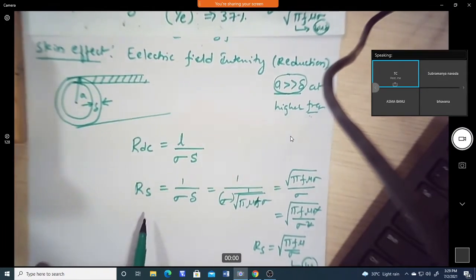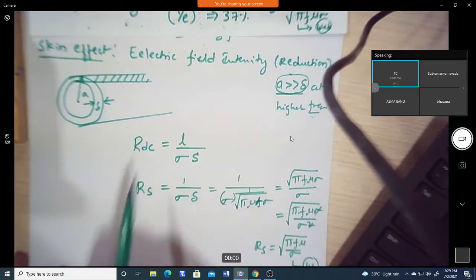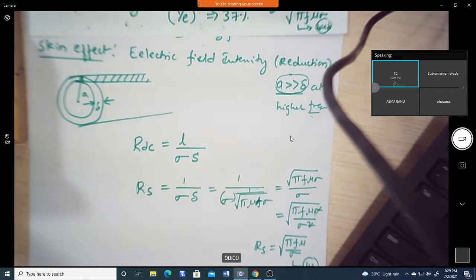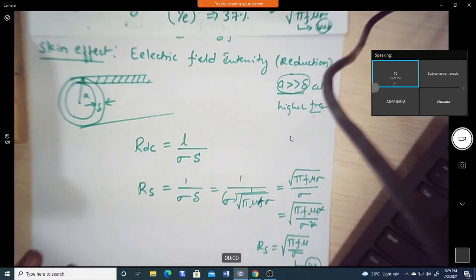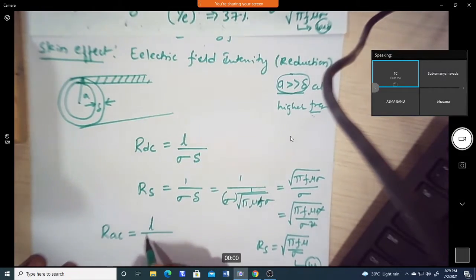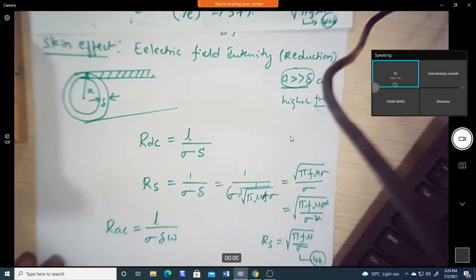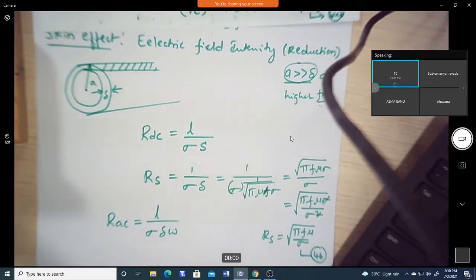Now, based on this skin resistance and DC resistance, we can see the actual AC resistance of the conducting medium. We can calculate the AC resistance using this equation: R_AC is equal to L by sigma delta into omega. This is the equation we use to calculate the AC resistance.